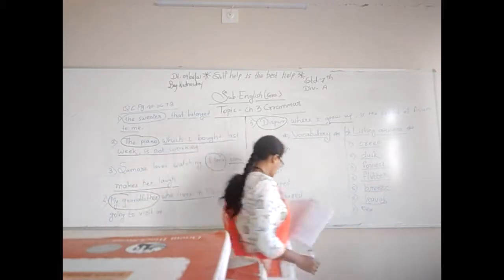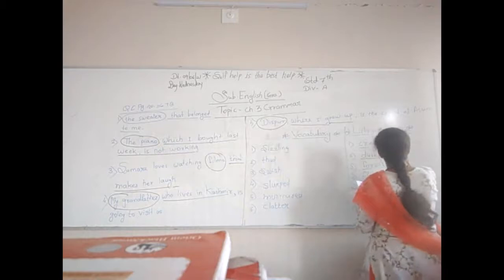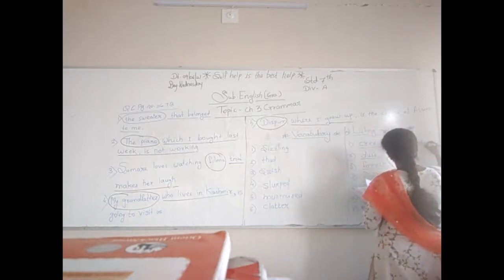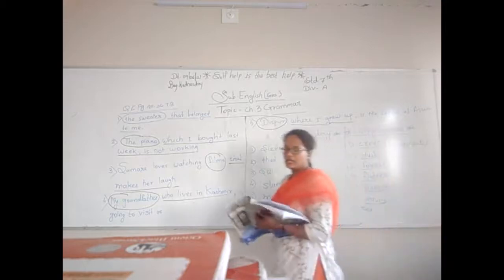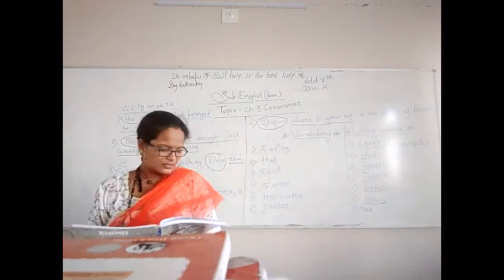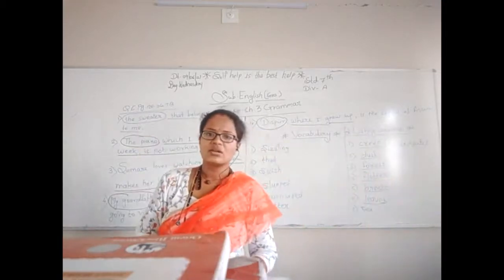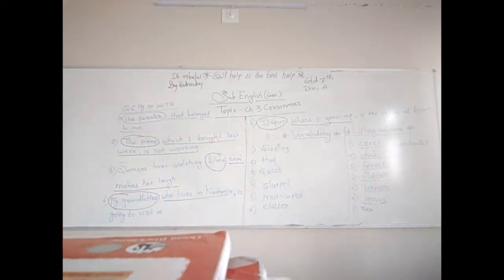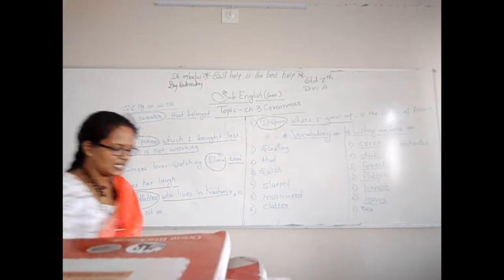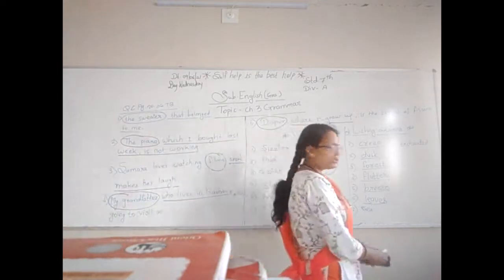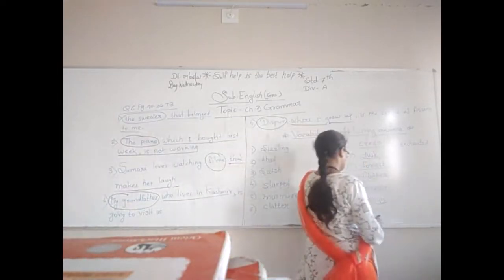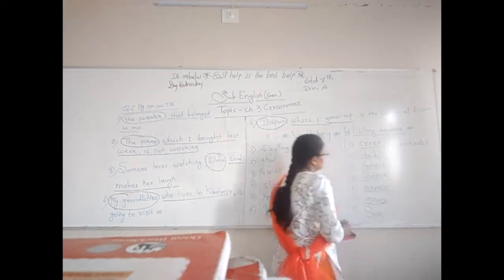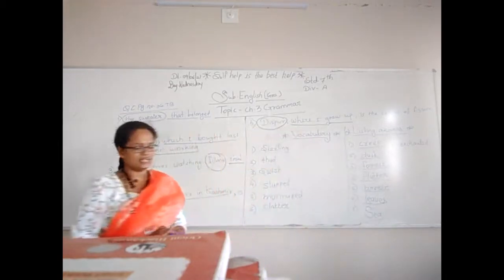Now, eighth one, enchanted. Write down. Enchanted. Am I audible to you people? You people are not speaking anything. Why? Yes, ma'am, audible. Ma'am, what is last second part? See, beta, S-E-A. Is it not visible to you? Let me write a little bit. See. And last word, enchanted, right?